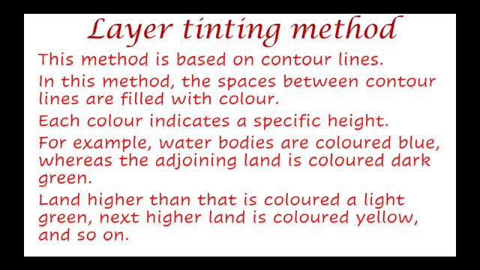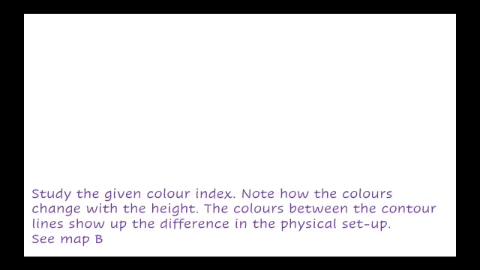As the land is given dark green color, and as the height keeps on increasing, the color keeps turning lighter and lighter, and then the color changes to darker shades. So study the given color index. Now we will study the color index that is given, and note how the color changes with the height. The colors between the contour lines show up the differences in the physical setup.